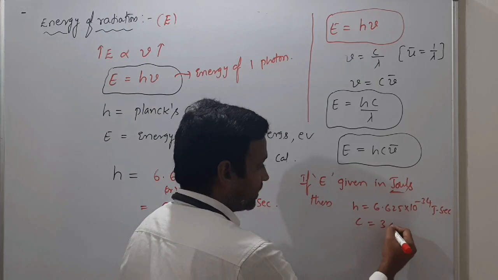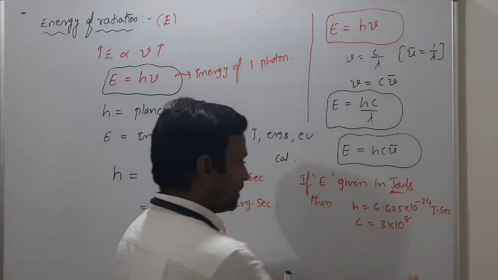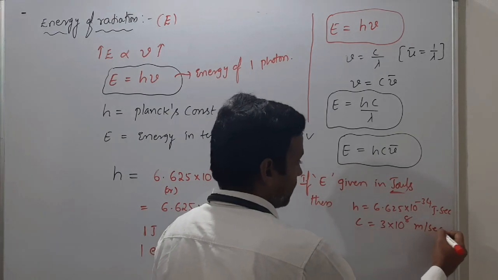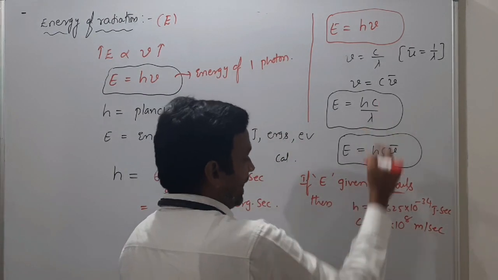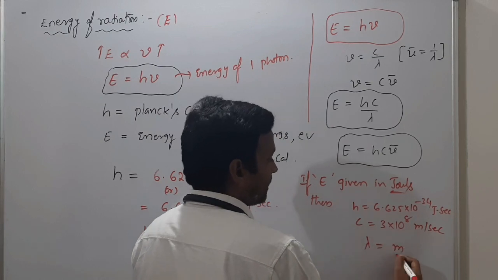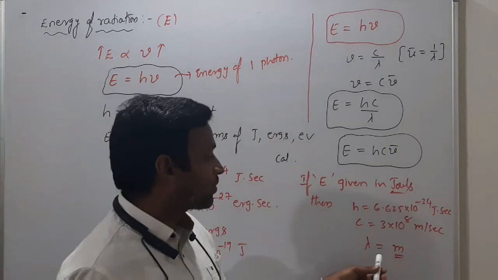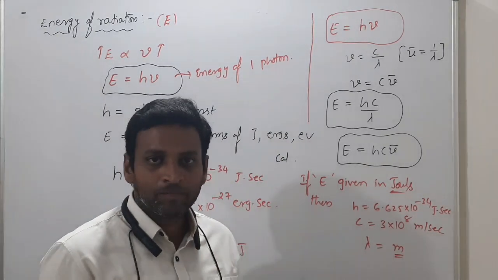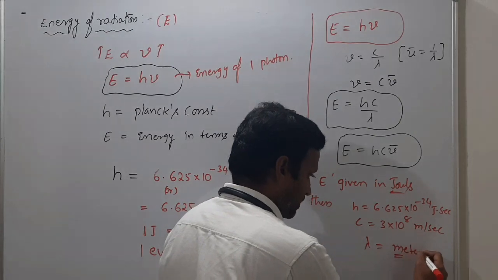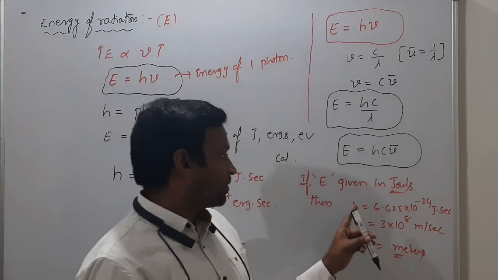So c value is 3 into 10 power 8 meter per second, all SI units, and lambda also should be in meters only. Even if they give angstrom, nanometer, picometer, you have to convert into meters.